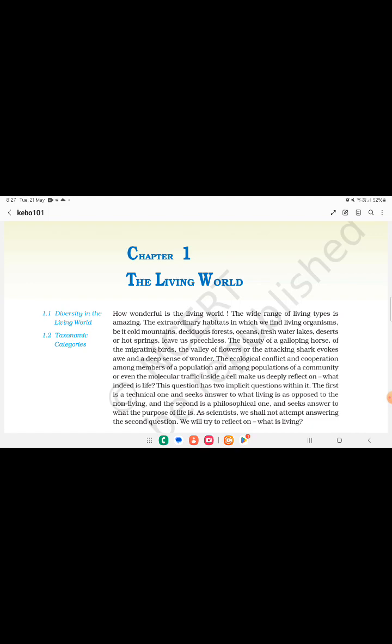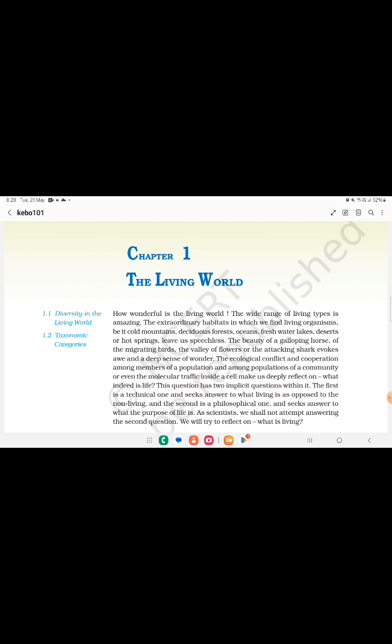The wide range of living types is amazing. The extraordinary habitats in which we find living organisms, be it cold mountains, deciduous forest, ocean, freshwater lake, desert or hot spring, leave us speechless. The beauty of galloping horses, of the migrating birds, the valley of flowers, or the attacking shark evoke a feeling of awe and a deep sense of wonder.